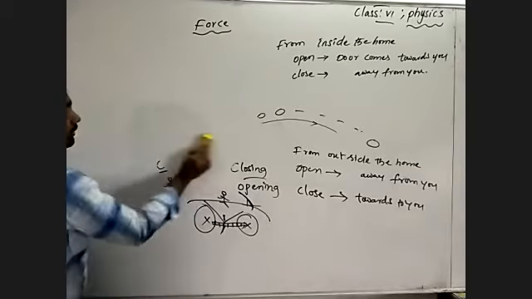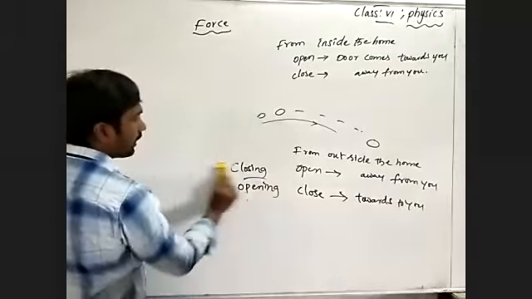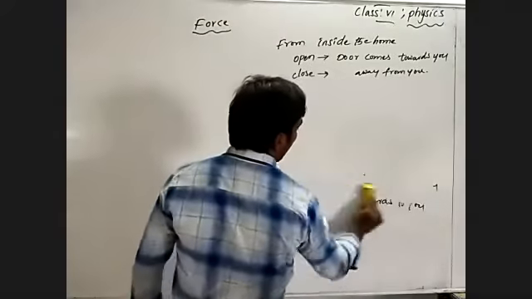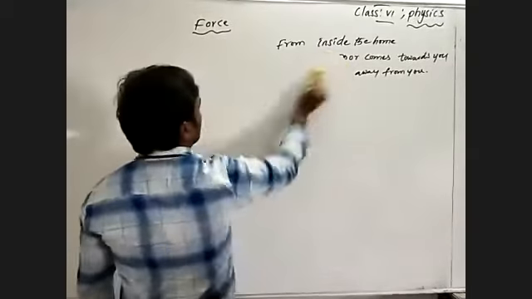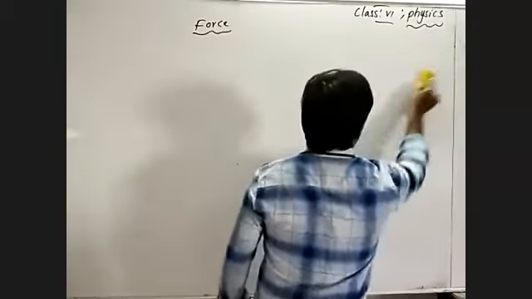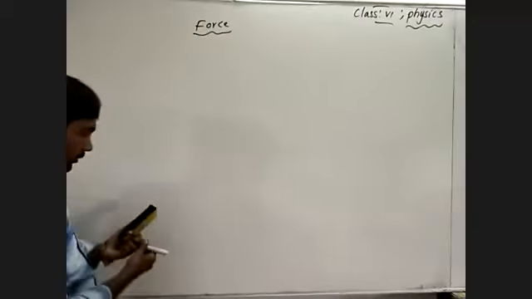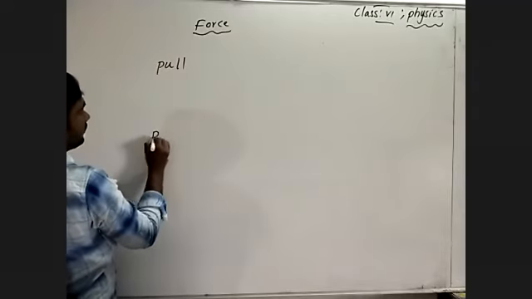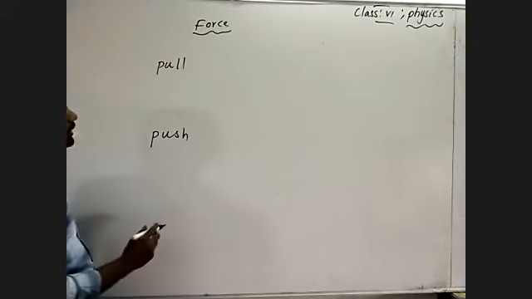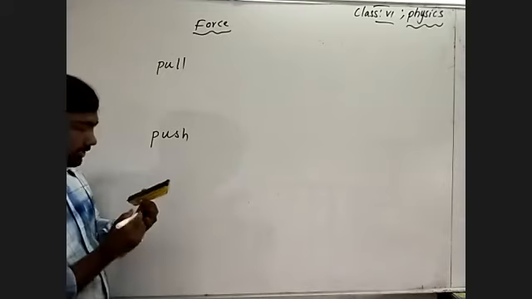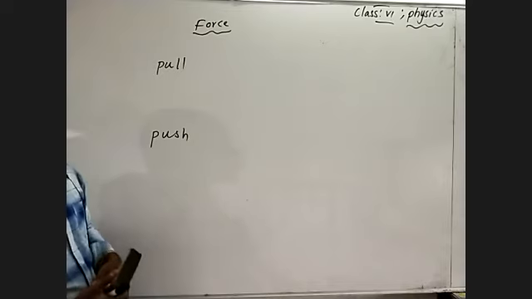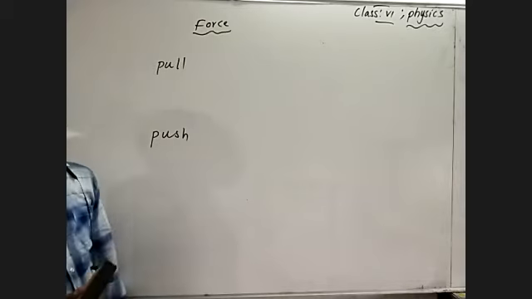What do we call it when the body moves away from you, and what do we call it when the body comes closer to you? By what action does it show the result? We can call those nothing but pull and push. These both are actions performed on a body: when the action pull is acting on a body, and when the action push is acting on a body.